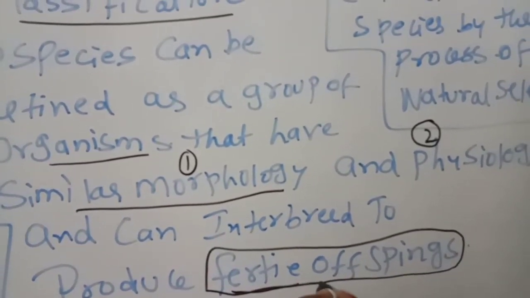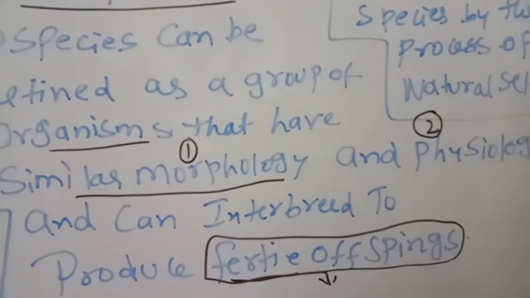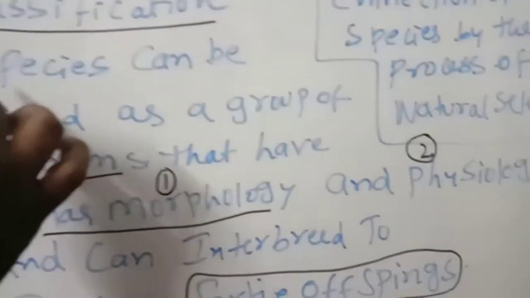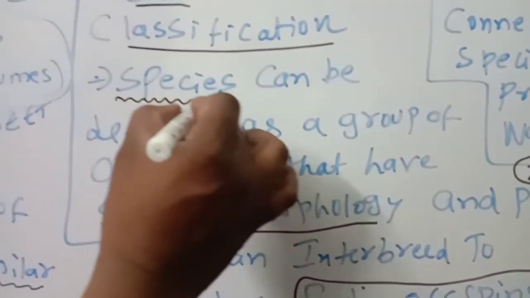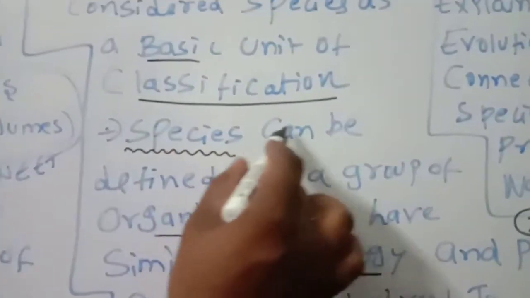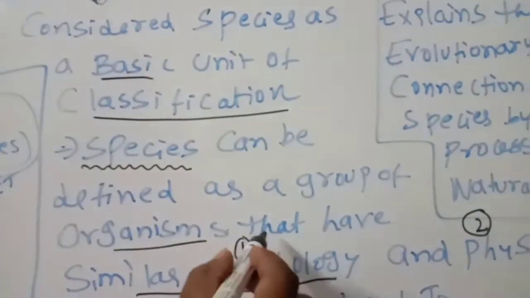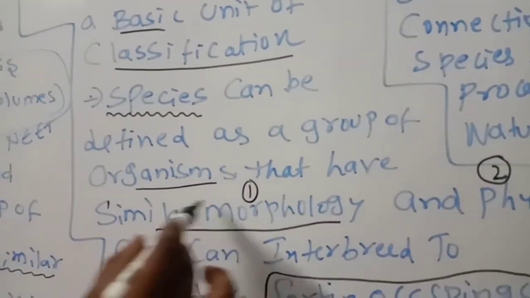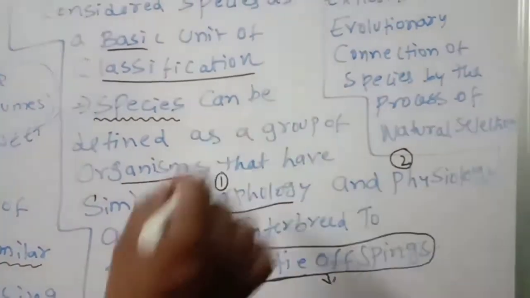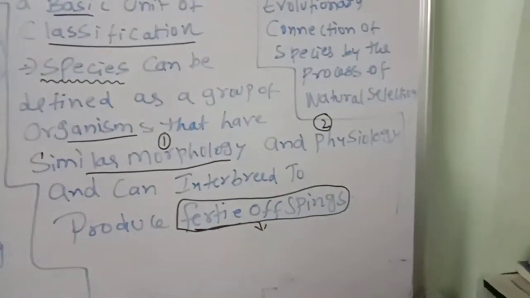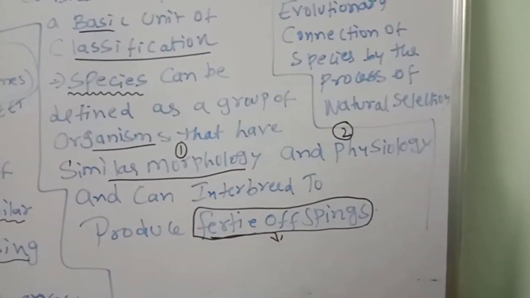If they can interbreed with each other and produce fertile offspring, in that sense they will be considered as species. So species can be defined as a group of organisms that have similar morphology, external features and internal systems, all similar, and can interbreed.